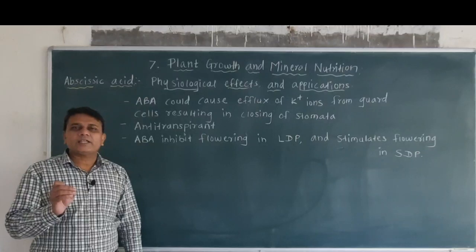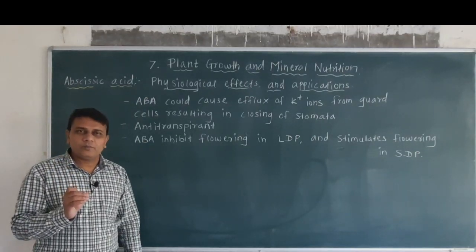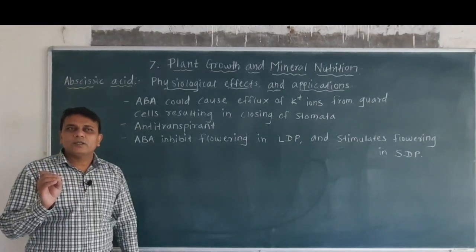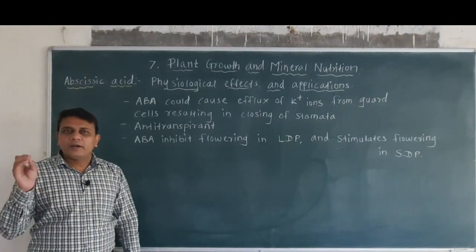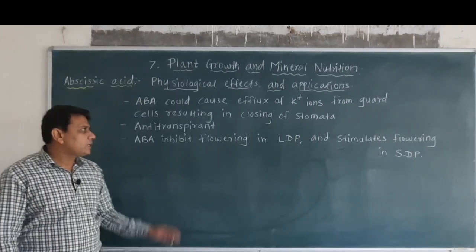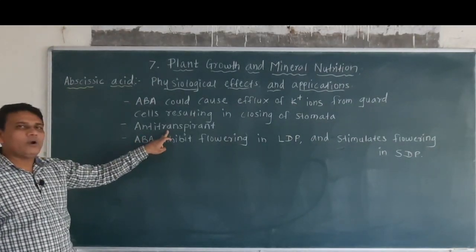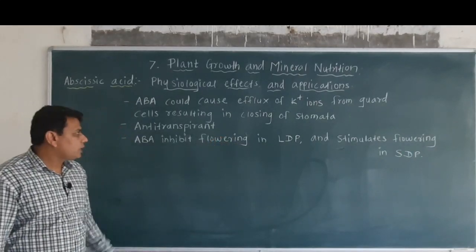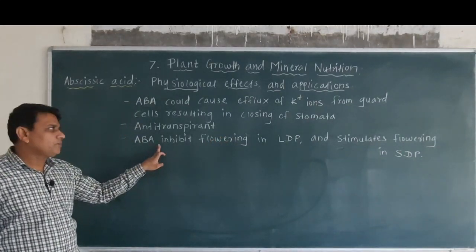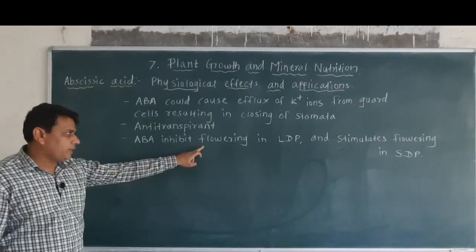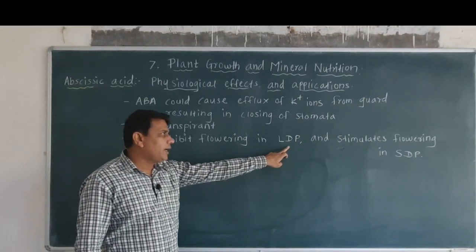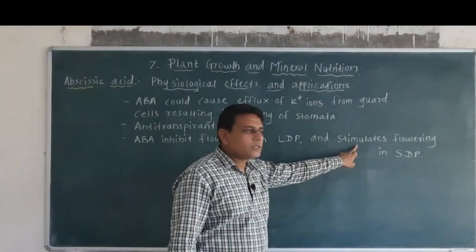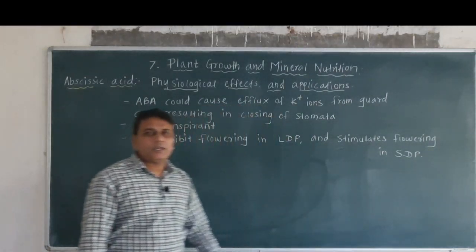So abscisic acid plays an important role in closing of stomata, and thus it stops the process of transpiration. Hence abscisic acid is called an anti-transpirant. Then abscisic acid stops or inhibits flowering in LDP and stimulates or activates flowering in SDP.